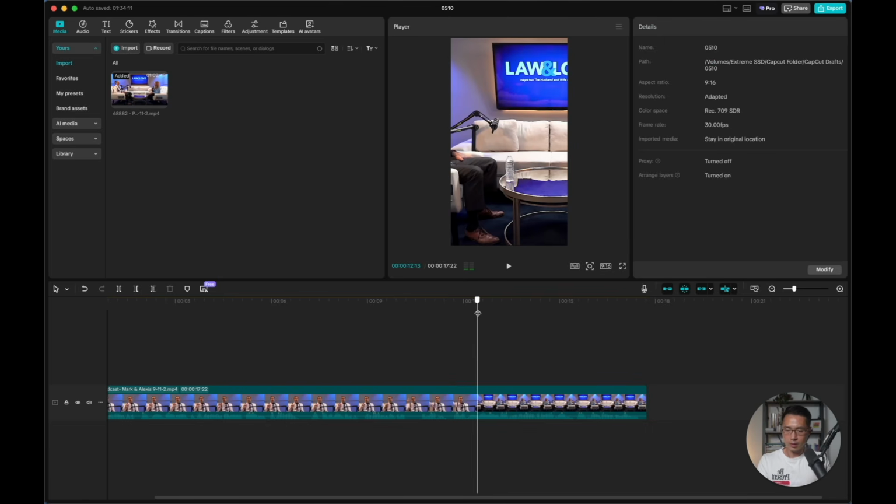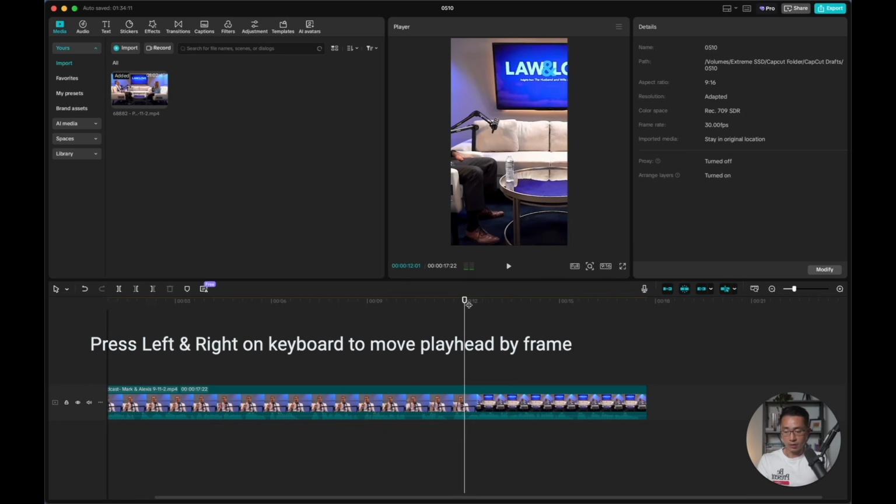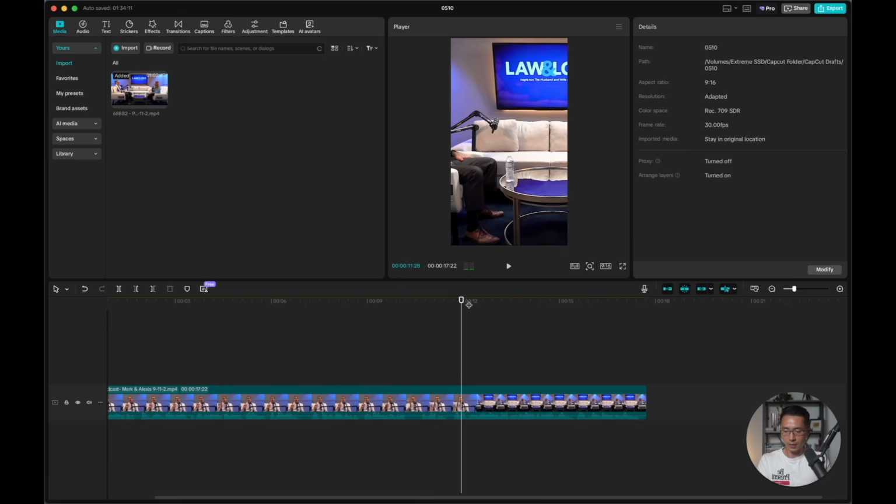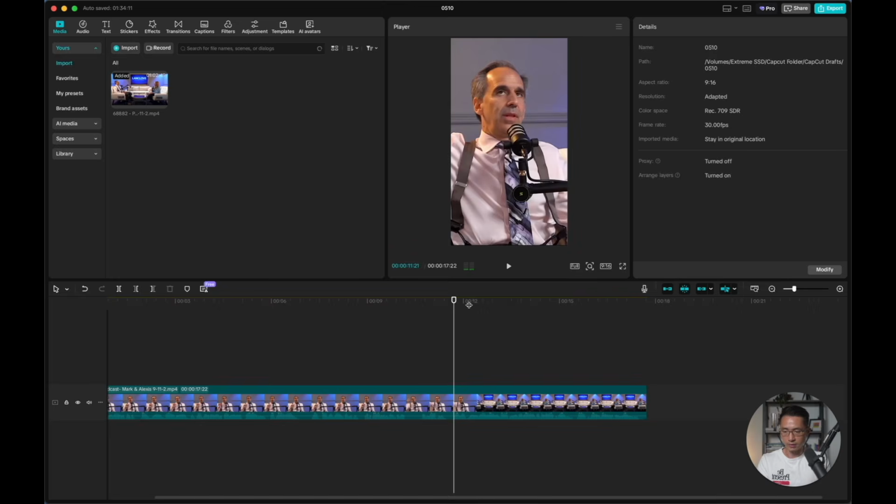This is the part that we need to fix because he is no longer in the frame. So instead of dragging this playhead, what you can do also is to just press left and right on your keyboard to go frame by frame. If you want to go to the previous frame, you can just press the left button and keep pressing it until we reach the frame that we want.